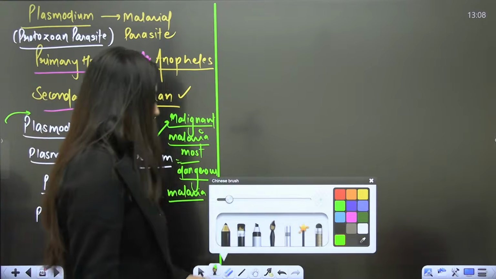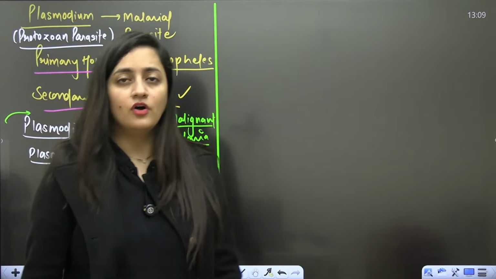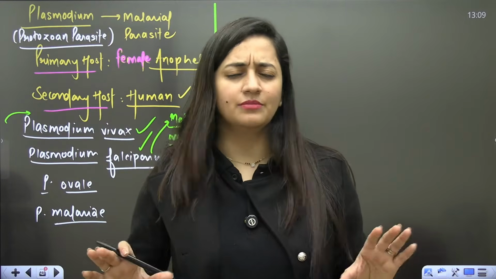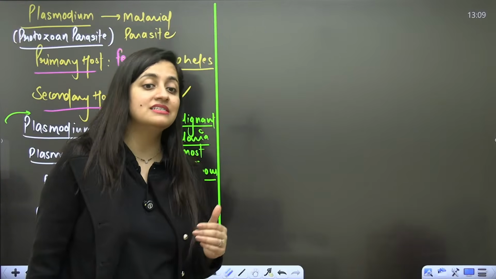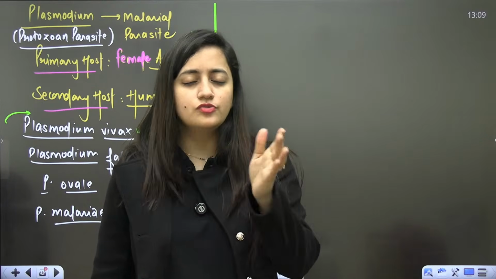Chaliye. At your level, we will just simply discuss how it will enter and divide, that's it. In your syllabus, it's in a very simple way. But otherwise, when we discuss its life history, we talk about schizogony, sporogony, gamogony.